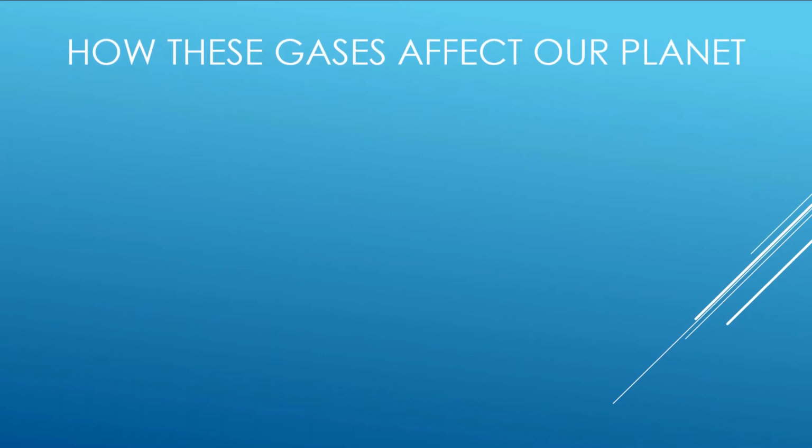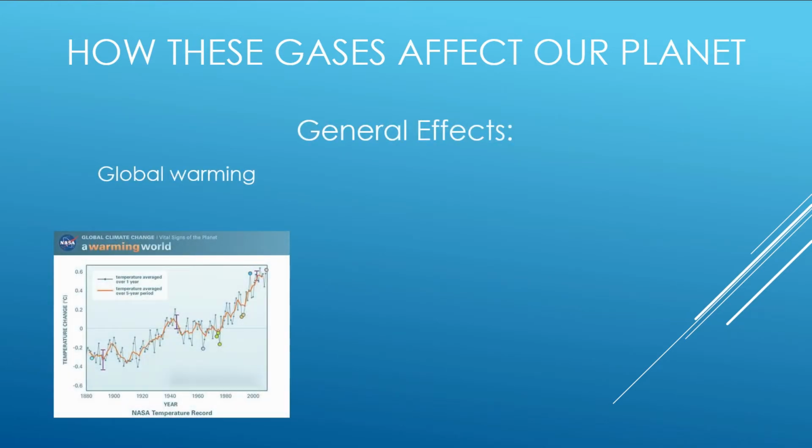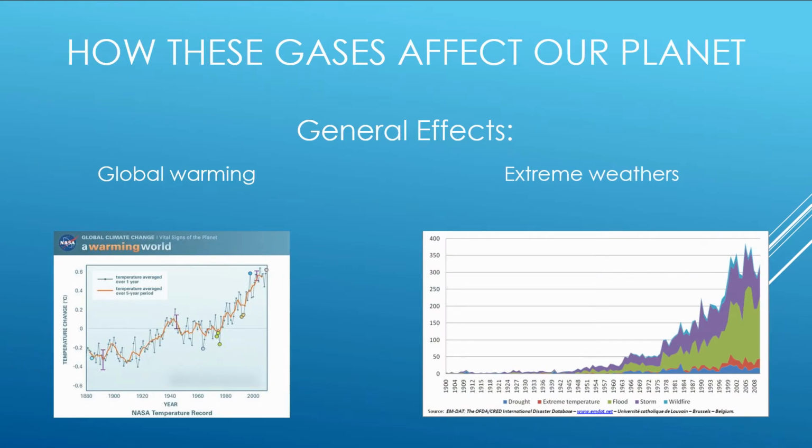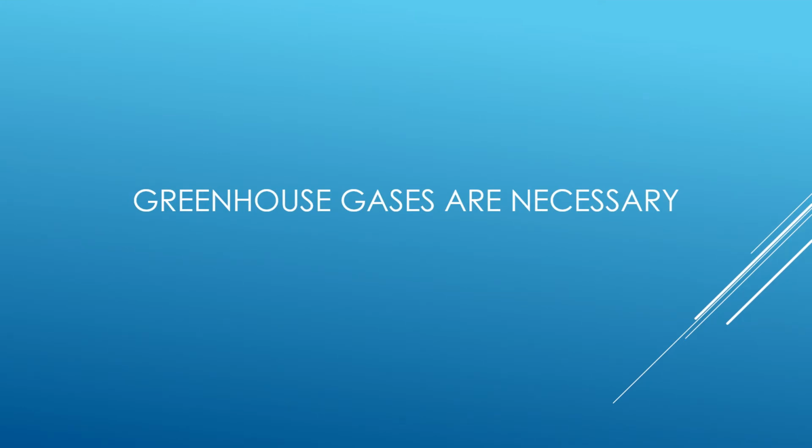Some negative effects of greenhouse gases include global warming and more extreme weather patterns. So, although we do need to reduce the emissions of greenhouse gases, in order to maintain a healthy surface temperature we do need to maintain a minimum level of greenhouse gases.